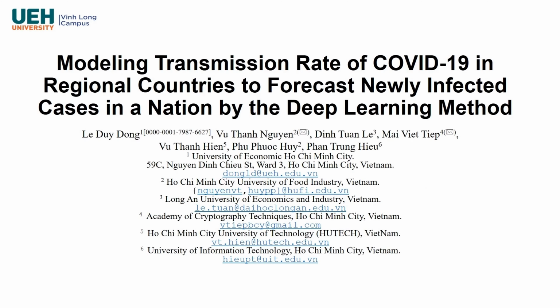The main contributions of this article are: propose a machine learning method to build multiple COVID-19 scenarios in a country where there is not enough data for experimentation. Conduct research directly on Vietnam and its regional countries in Southeast Asia, where there is an unprecedented challenge with the Delta strain of SARS-CoV-2. Accredit the outperforming of GRU and hybrid models in comparison with LSTM in terms of MSE on this research data.